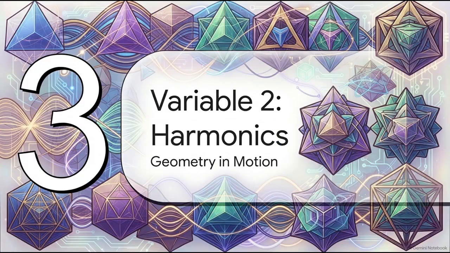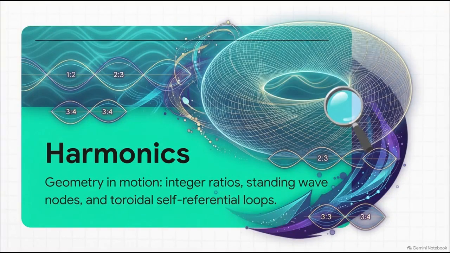All right, moving to Section 3, Variable 2, Harmonics. Now, without this second variable, that hyperdense universal canvas we just talked about is literally nothing but random background noise and chaos. Harmonics organize that chaos. You can think of harmonics as geometry in motion. We're talking integer ratios, standing wave nodes, and toroidal loops. They act as the structural blueprint that dictates exactly where energy can safely stabilize into actual form.